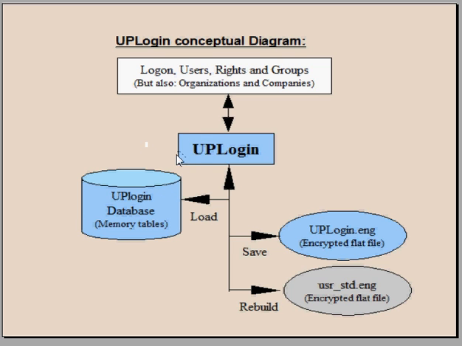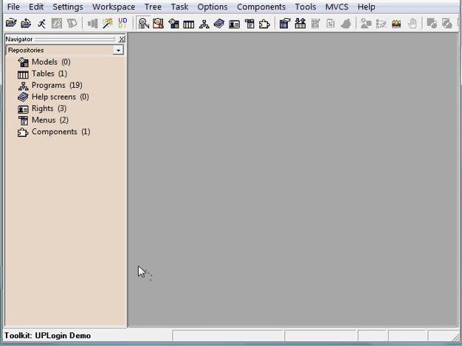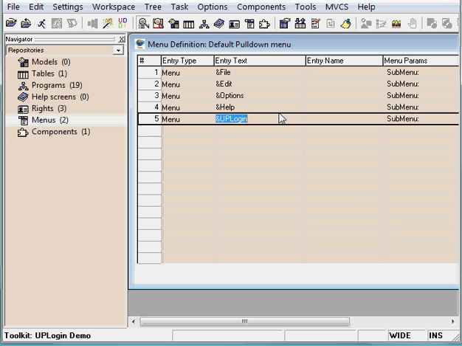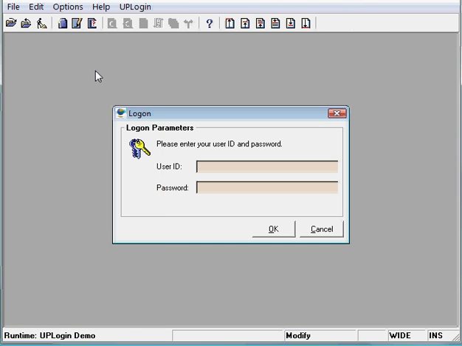What does UPLogin offer? I will illustrate now. To do this, I have a UPLogin demo application, which is UPLogin enabled. It has the UPLogin component. So when I switch this application to runtime mode, the UPLogin functionality is currently configured to make sure that the user is logged in. Since no user is logged in, it detects so. I will use the supervisor user, which has the highest level of capabilities.